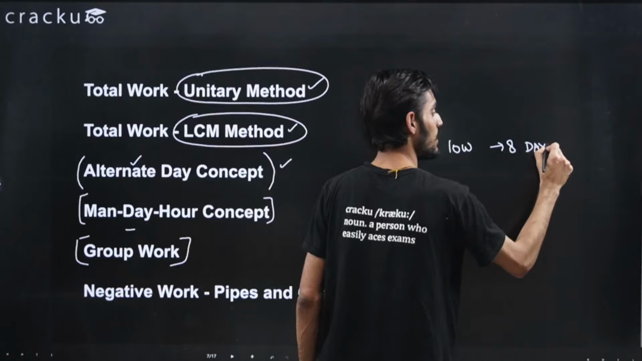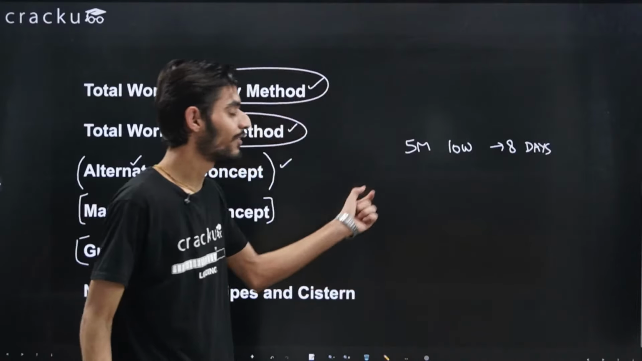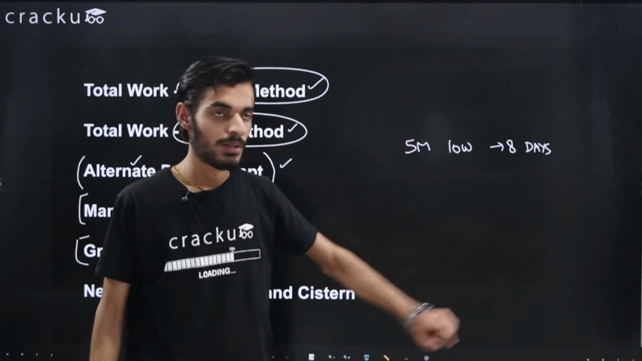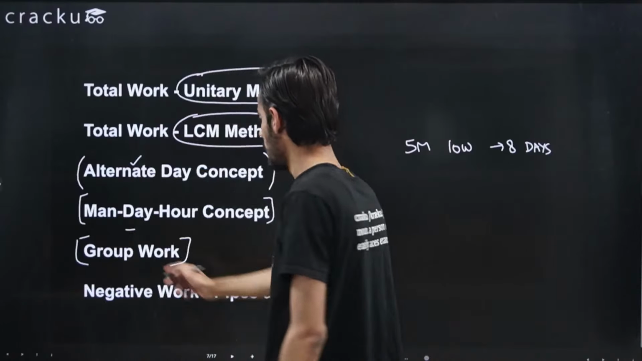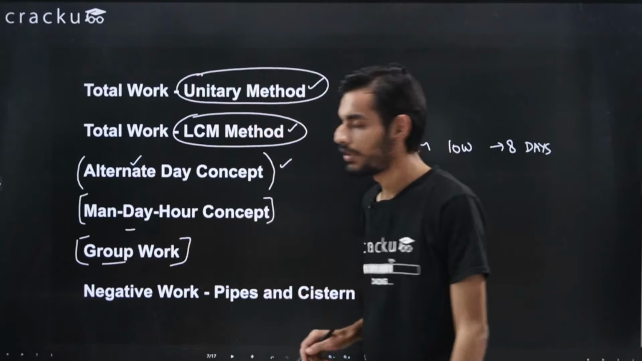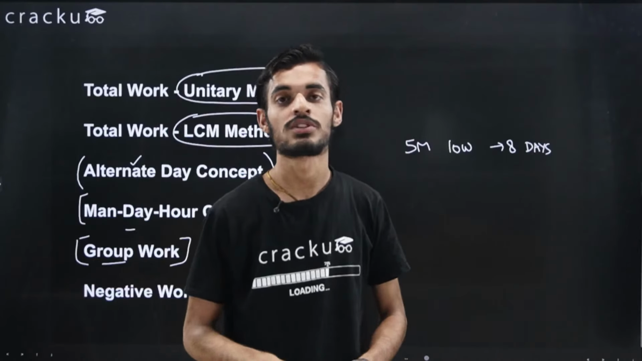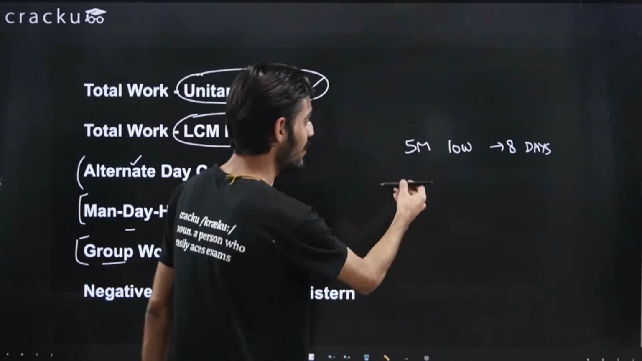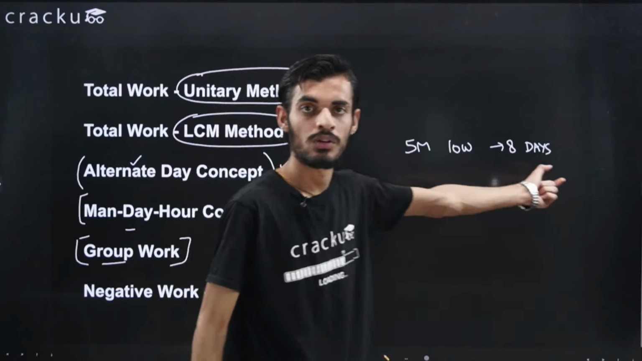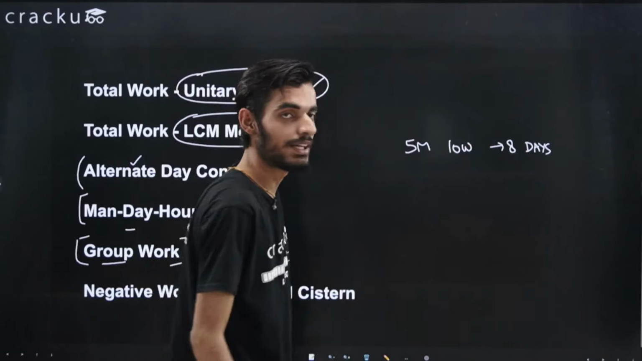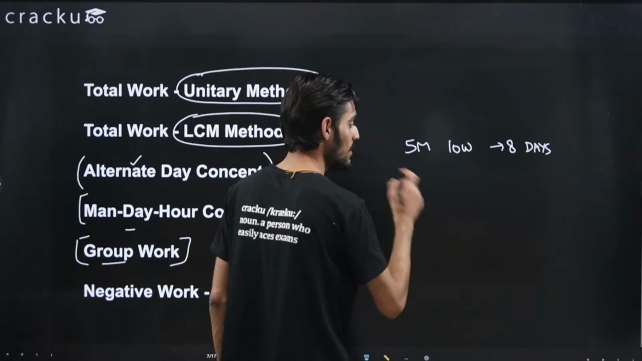Okay, so earlier you saw that 5 men are able to do the job. But here, what is the difference in group work? Along with men, you can find some women also, or maybe along with men you can find some children also, right? So 5 men along with 10 women are able to do the job in 8 days, and you are given one more condition.